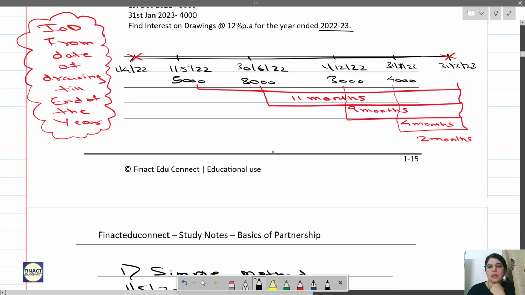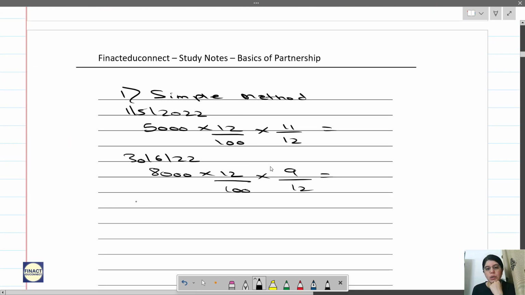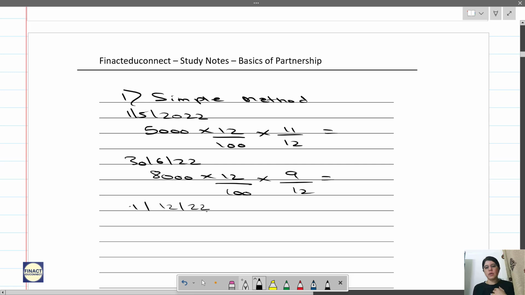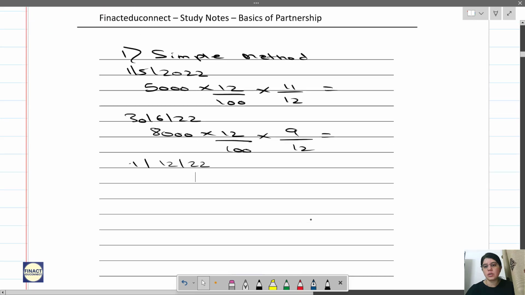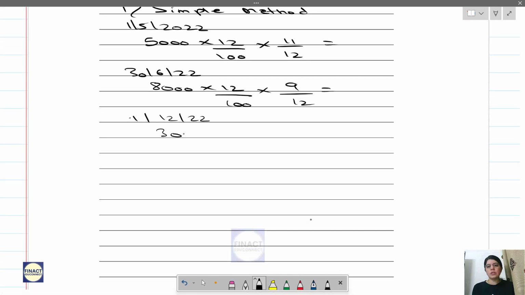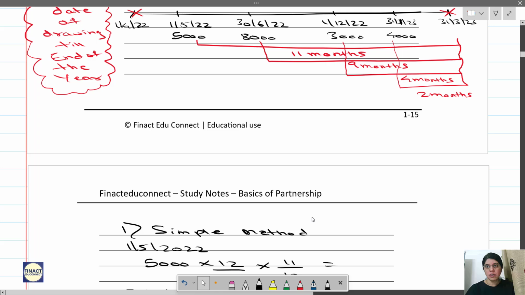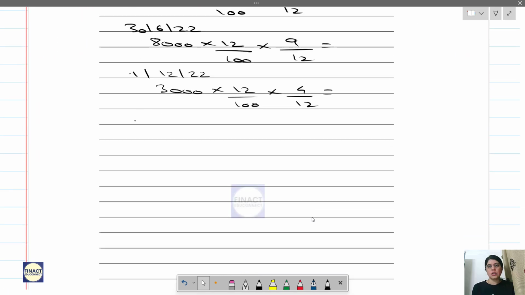Okay. Third one is 1/12/2022. How much is the amount? 3,000. That was there for 4 months. So 3,000 into 12 by 100 into 4 by 12. And fourth is 31st Jan 2023. Amount is 4,000 into 12 by 100 into 2 by 12.